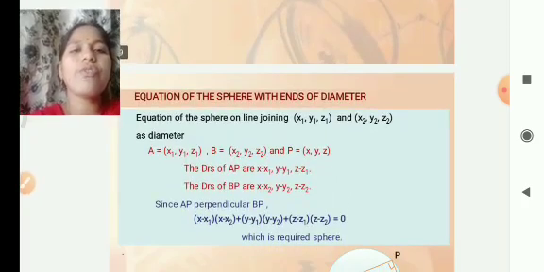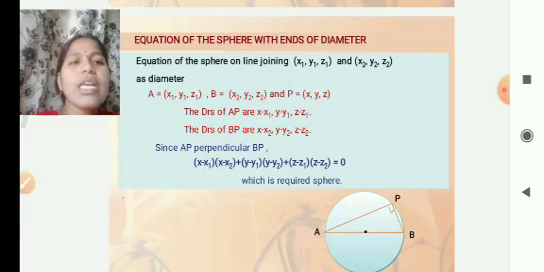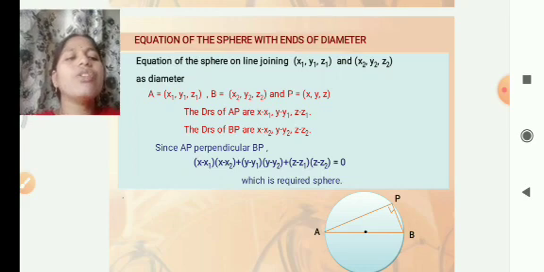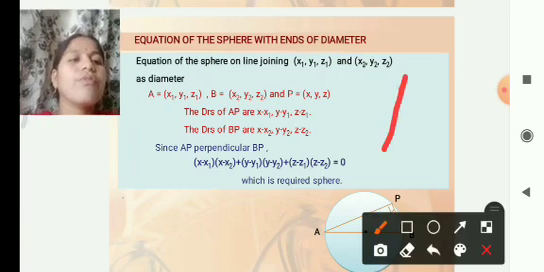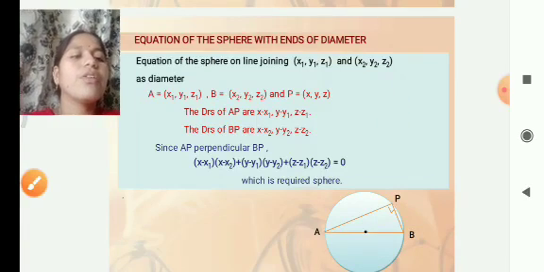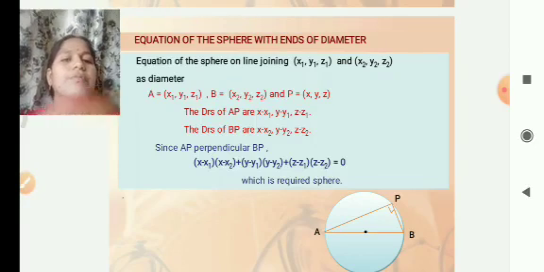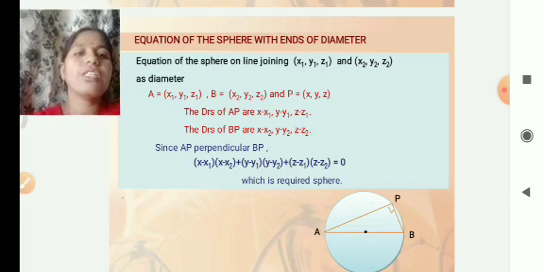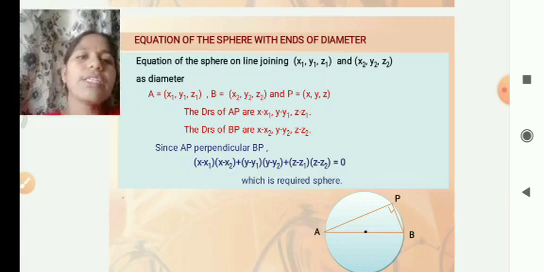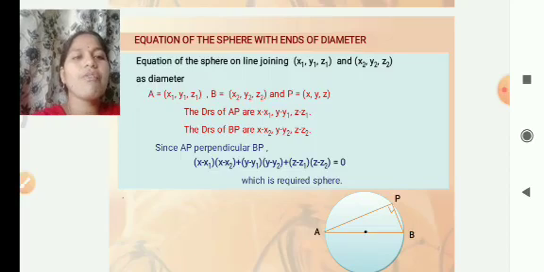Next we have to find the equation of the sphere with the ends of the diameter. What is that equation of the sphere? We have to observe the figure. This is the figure, we have to look at the picture. This is one end of the diameter, A (x1, y1, z1), the other end is B (x2, y2, z2), and P is the point (x, y, z).